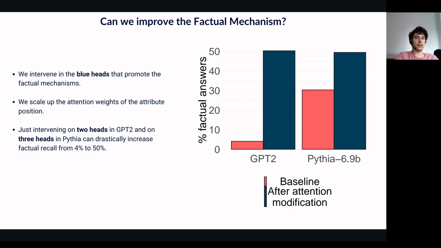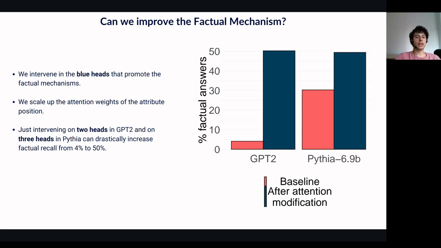To further validate our findings, we conducted an intervention experiment and modified the attention pattern of the blue heads, those promoting factual recall, at inference time, increasing their attention weight to the attribute position. After this modification, we measured the factual accuracy across our dataset. Starting from a baseline factual accuracy of just 4% without any modification, our intervention dramatically increased this accuracy to around 50% in both GPT-2 and Pythia models.